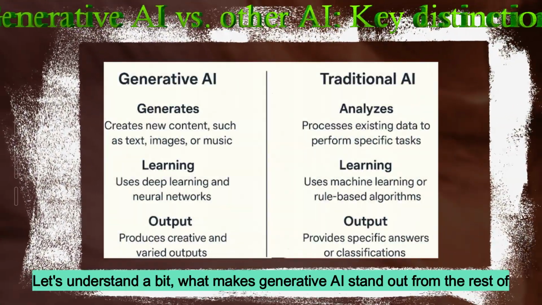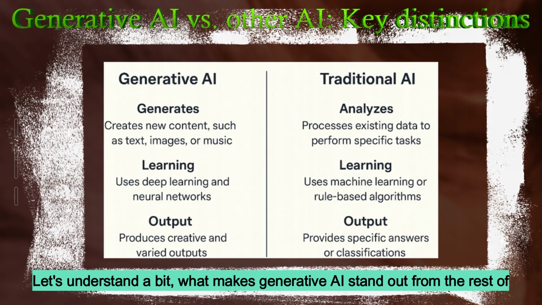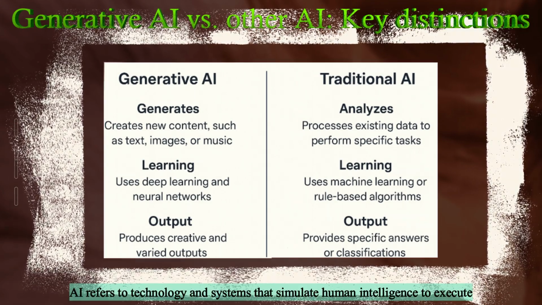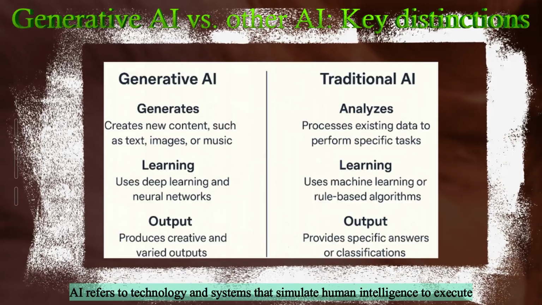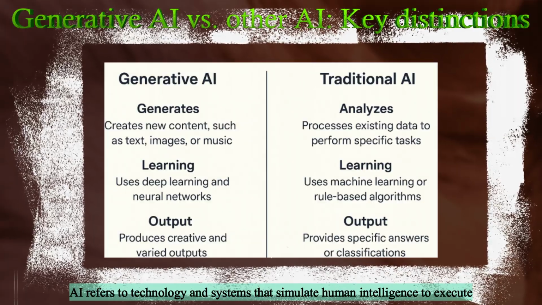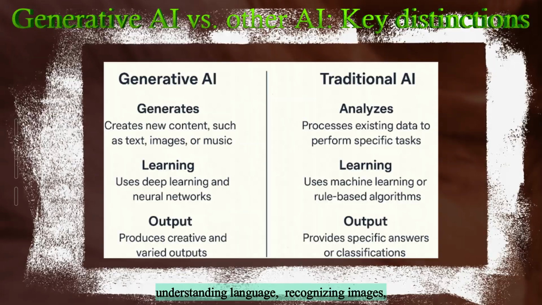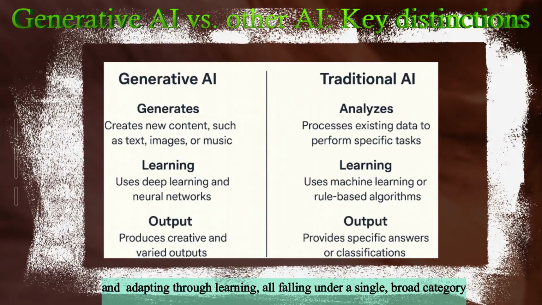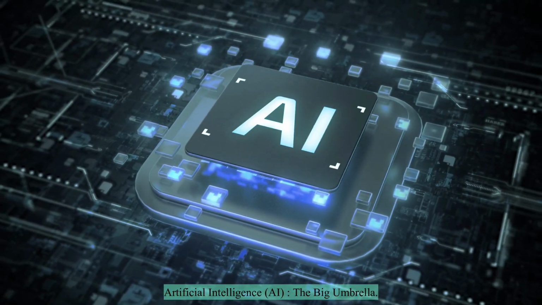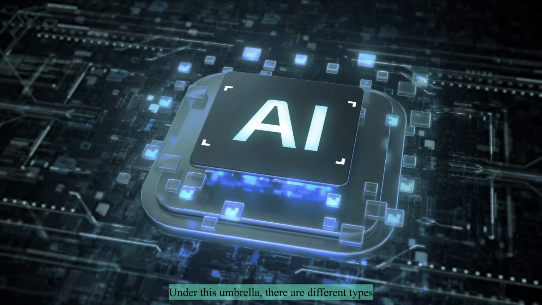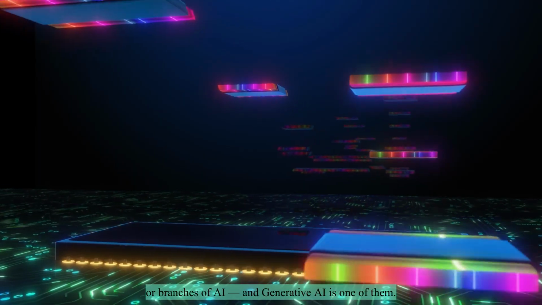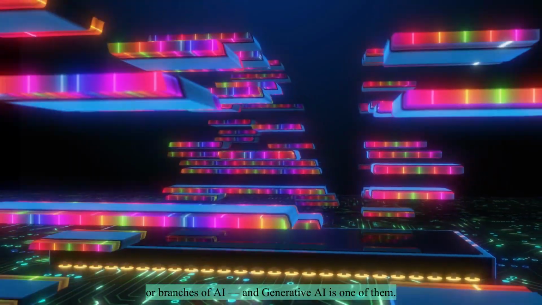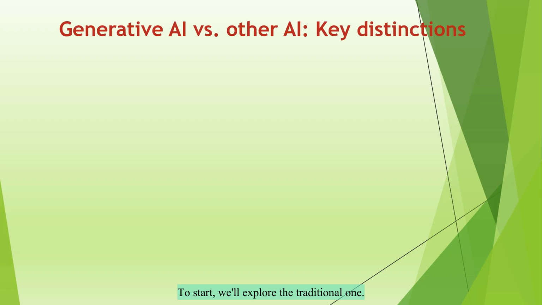Let's understand a bit what makes generative AI stand out from the rest of the AI world. AI refers to technology and systems that simulate human intelligence to execute complex tasks like understanding language, recognizing images, and adapting through learning, all falling under a single broad category: artificial intelligence, AI, the big umbrella. Under this umbrella, there are different types or branches of AI, and generative AI is one of them. To start, we'll explore the traditional one.